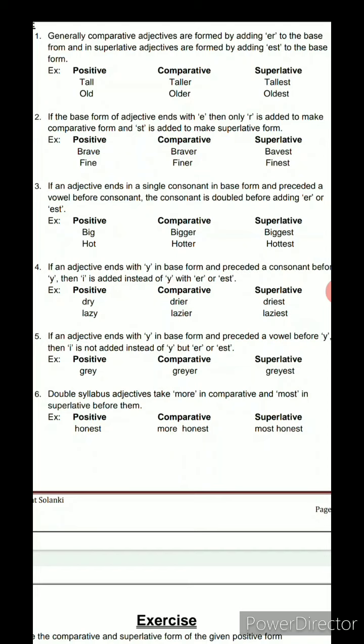Meaning in the comparative degree the word becomes bigger, and in the superlative degree biggest. Similarly, in example 2, in the positive we have hot, the second one is hotter, and in the superlative degree we can say hottest.